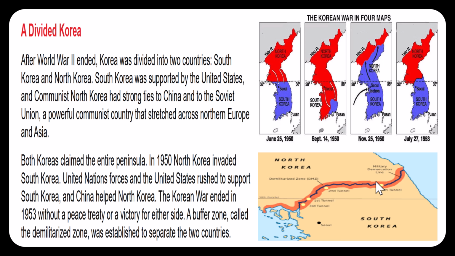Question number 13. What happened to Korea after World War II? It was divided into 2 countries, North Korea and South Korea. Question 14. Which major superpower supported South Korea? The United States. Question 15. Which 2 major countries supported North Korea? China and the Soviet Union.